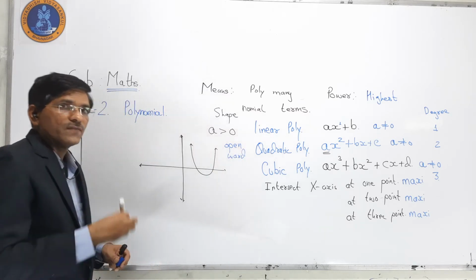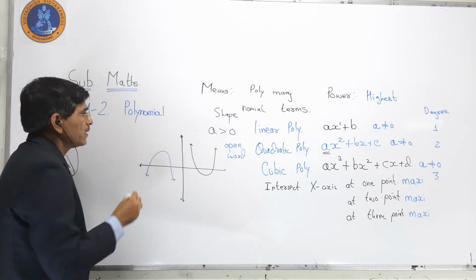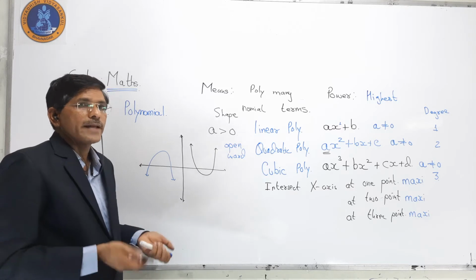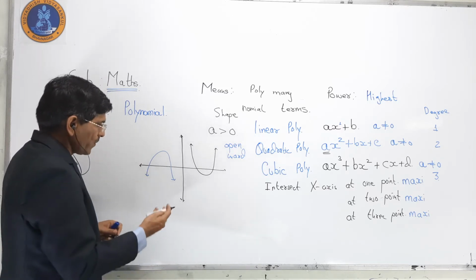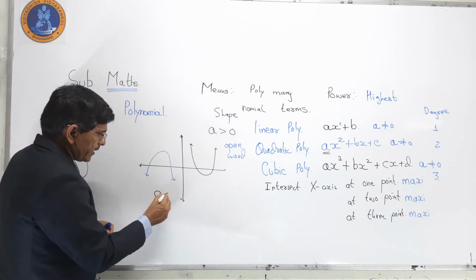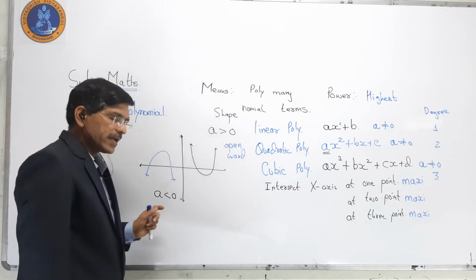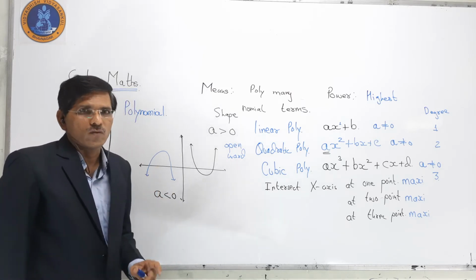Now, if the graph is open downward, it depends on the value of a. If a is less than 0, then we say that it is open downward.